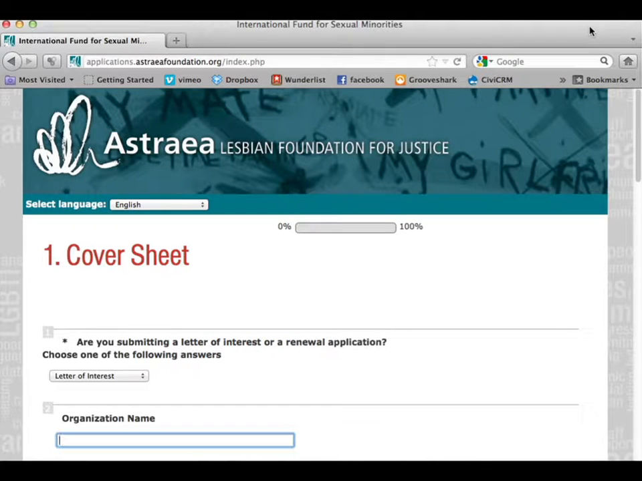As of now, the only languages that we offer are English and Spanish. Please select your language of choice. English will be the default. The first question you're asked is, are you submitting a letter of interest or a renewal application? Please only select renewal if you have received a grant from Astrea's International Fund in the last 2 years. Please fill out all the questions.